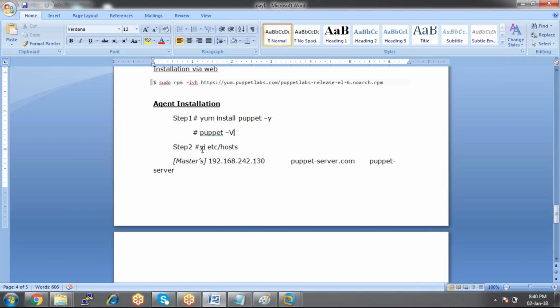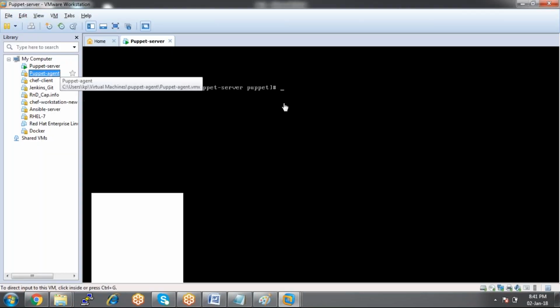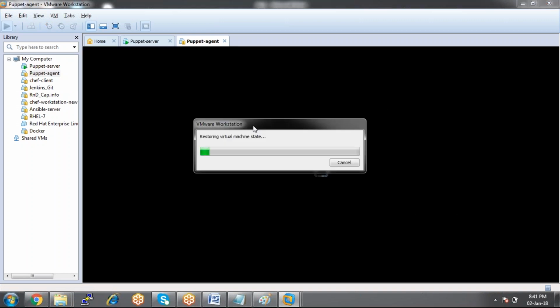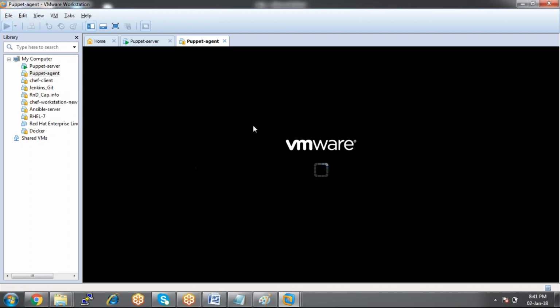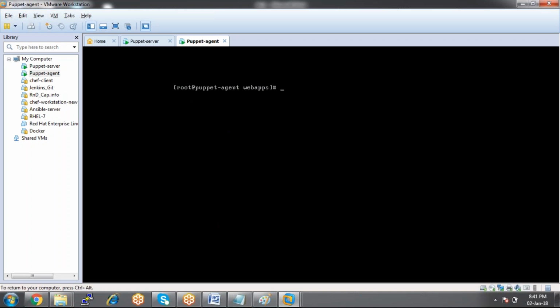Now let me spin up the puppet agent machine. Guys, please let me know if you don't understand. I know I'm going a bit fast. The reason is that since we already know these concepts, I'm going a bit faster. Stop me if you feel I'm hurrying.